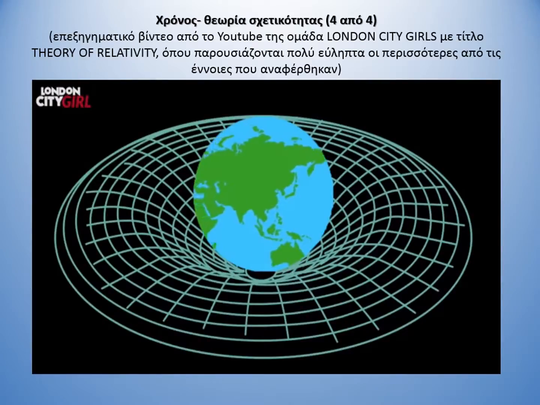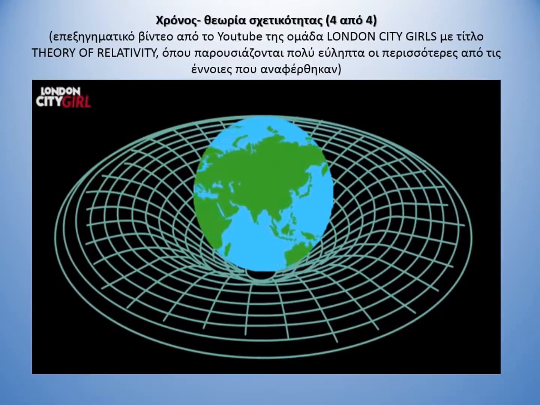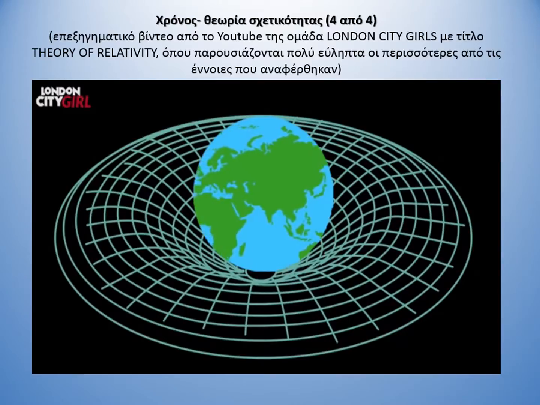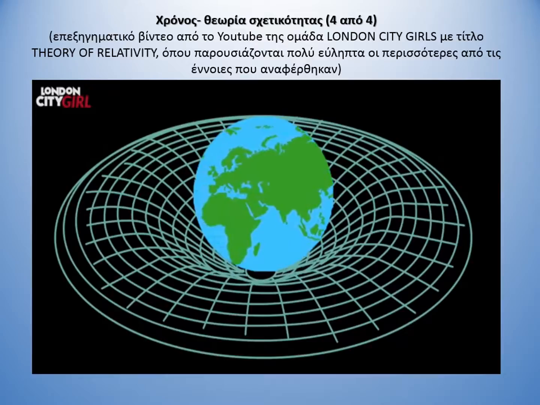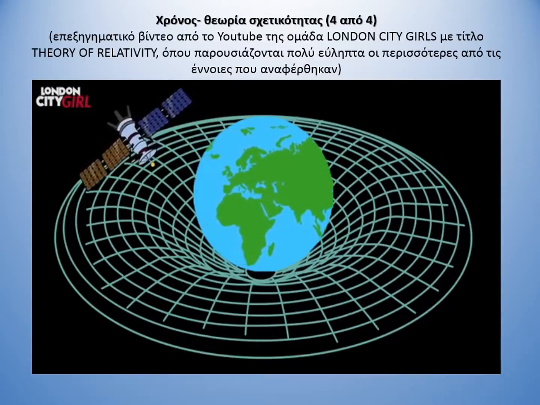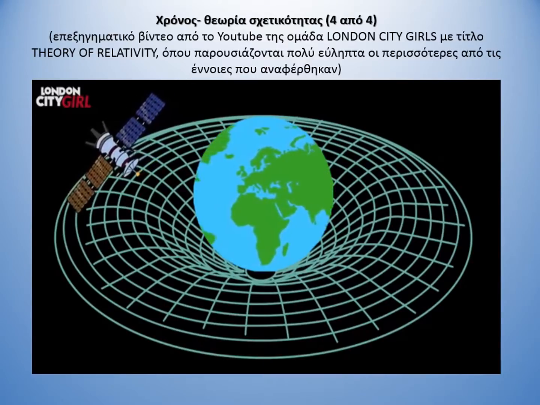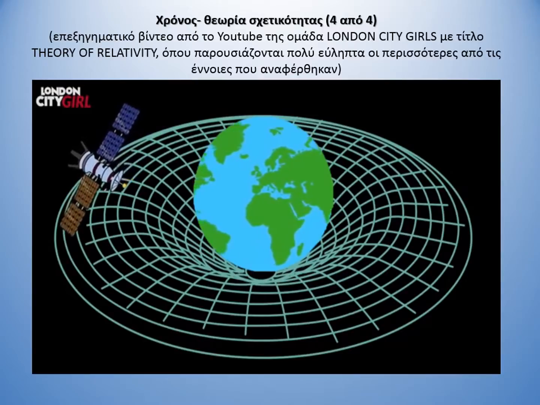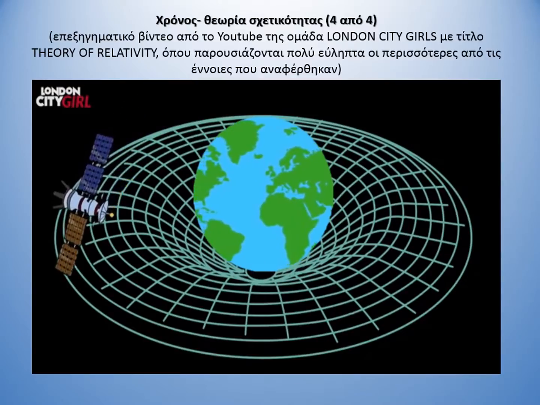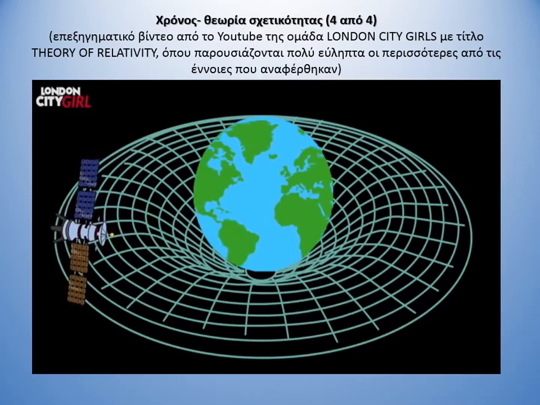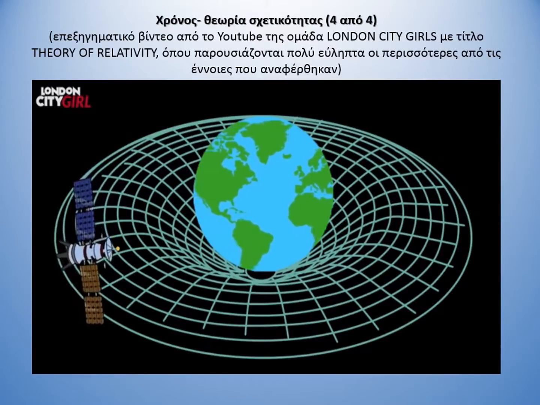Einstein theorized that objects warped space-time around them, causing it to become curved, and as a result, objects experienced gravitational attraction to each other. This warping of space-time explains how objects behave as they move through space. This is the general theory of relativity.